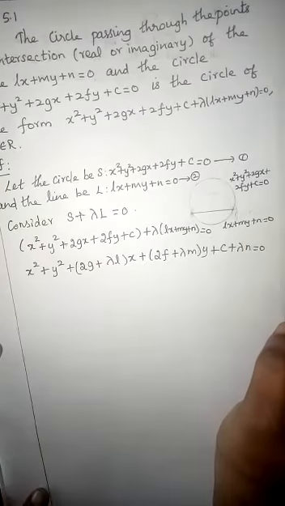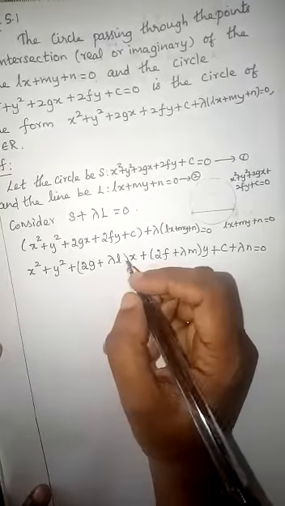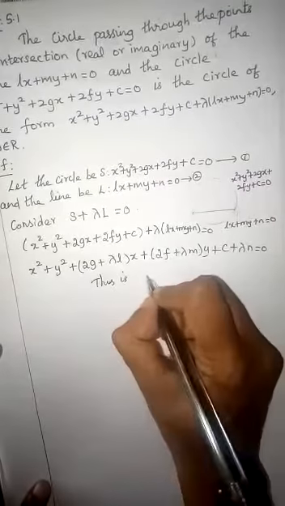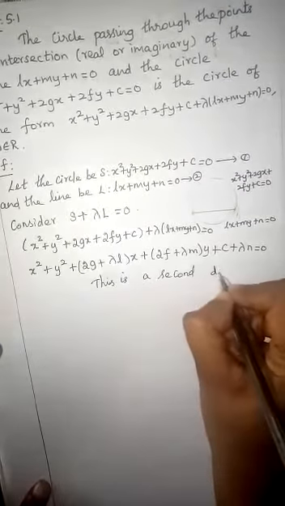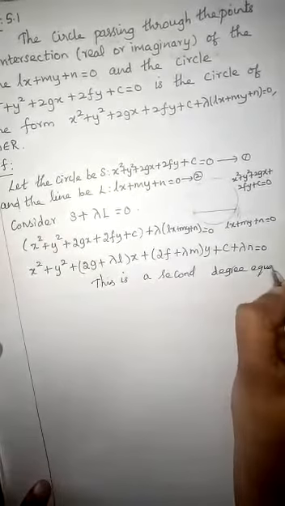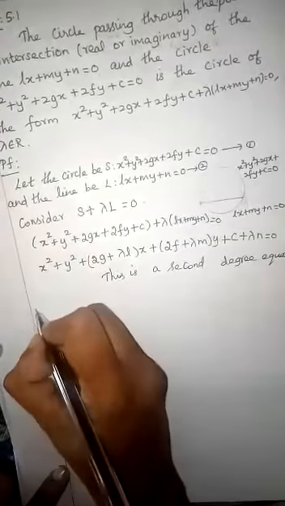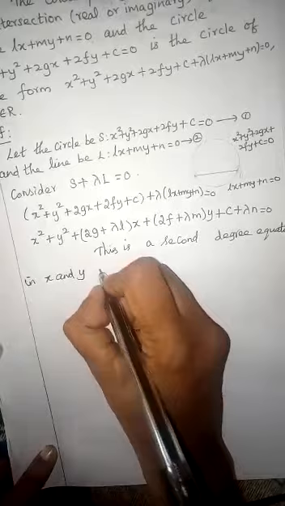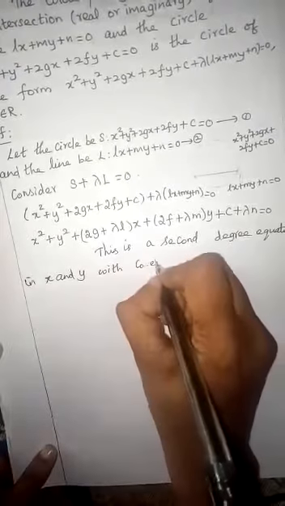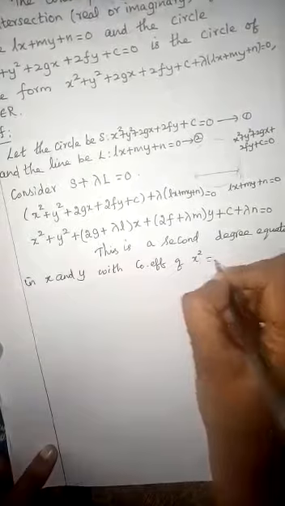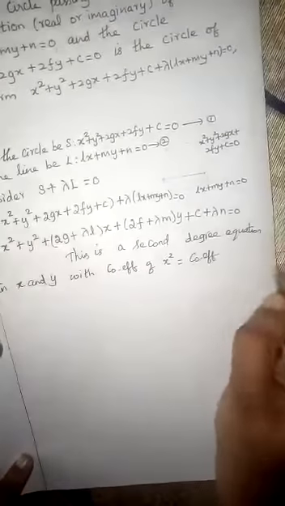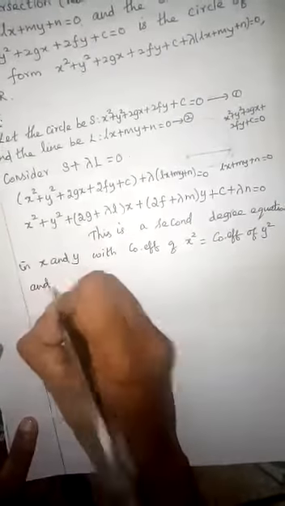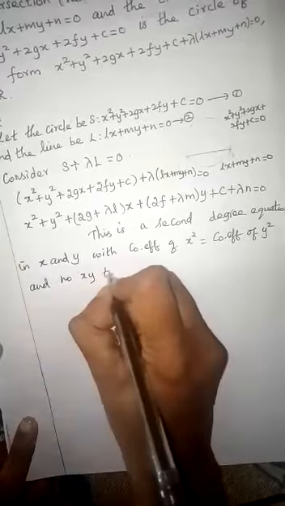Okay, so now what you can do is, this is of the form, that is, this is a second degree equation in x and y with coefficient of x² equal to coefficient of y² and no xy term.